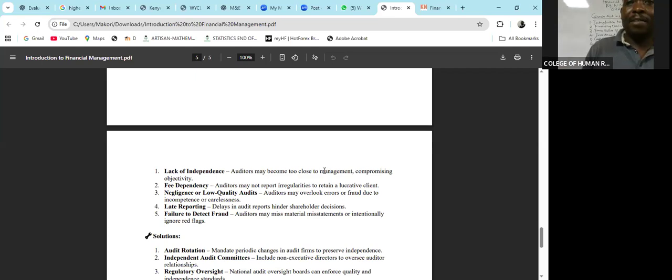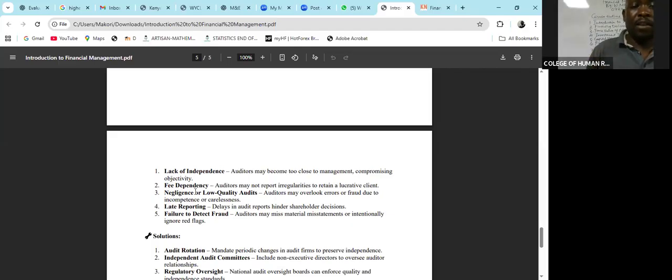If the management has erred, or has made a lot of mistakes in preparing the books of accounts, a lot of funds have been misappropriated, and these people are very close, that lack of independence will affect the objectivity. That is one quarrel.